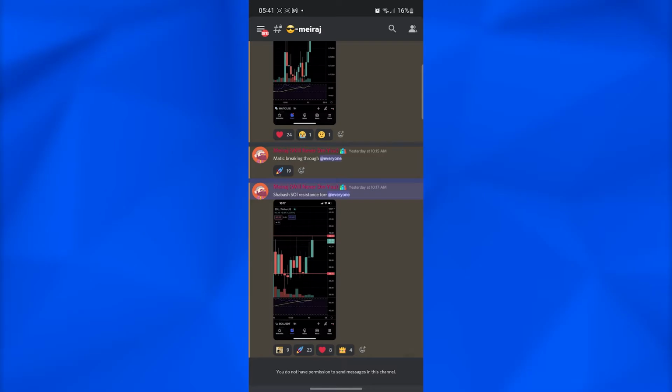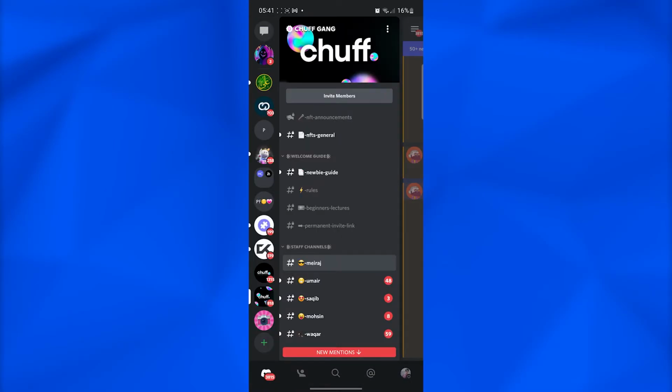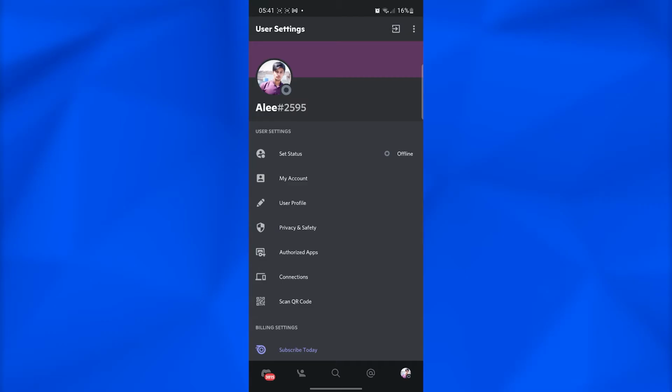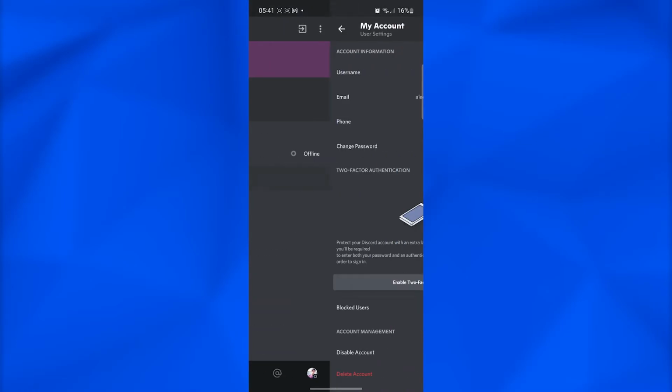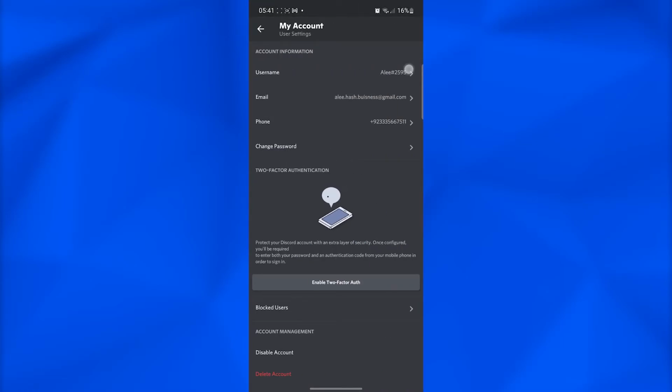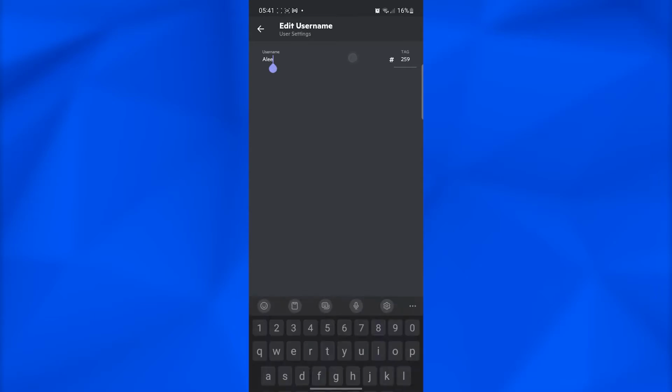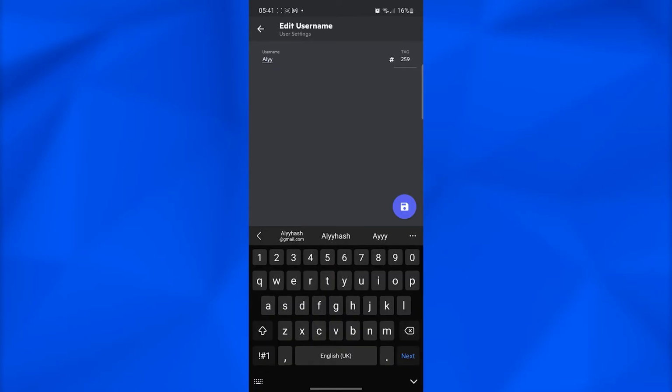So simply come back, and then after that simply go to your profile settings by clicking on the top left, and then at the top right, and then at the bottom right. After that, click on user profile, and now from over here, after that click on my account, and then after that simply click on username, and now from over here you can simply change your username to something else, which is also going to be very similar.